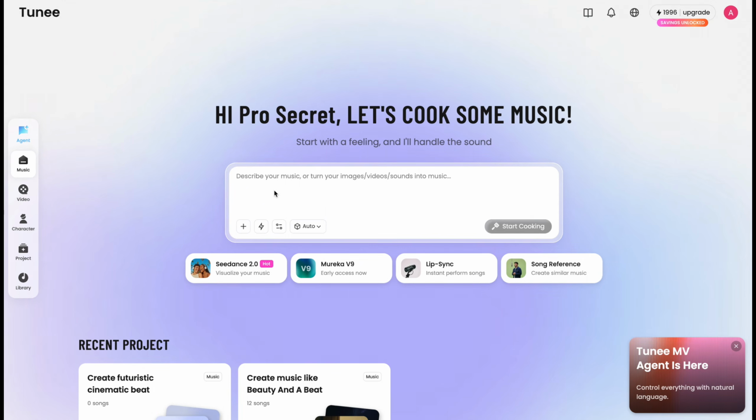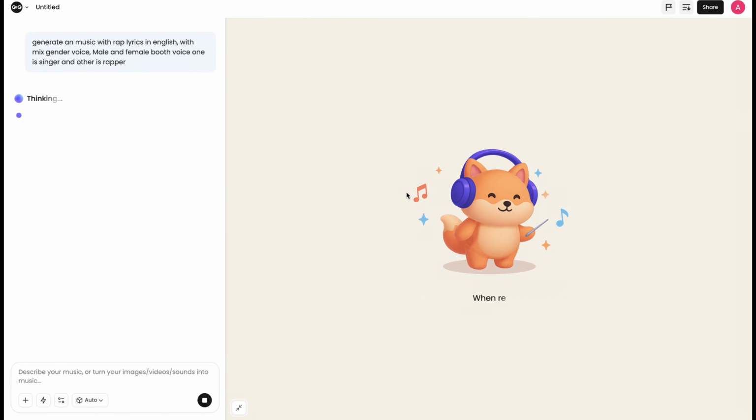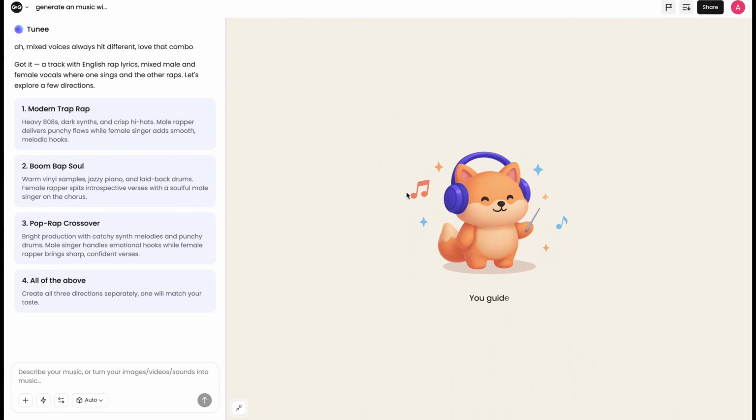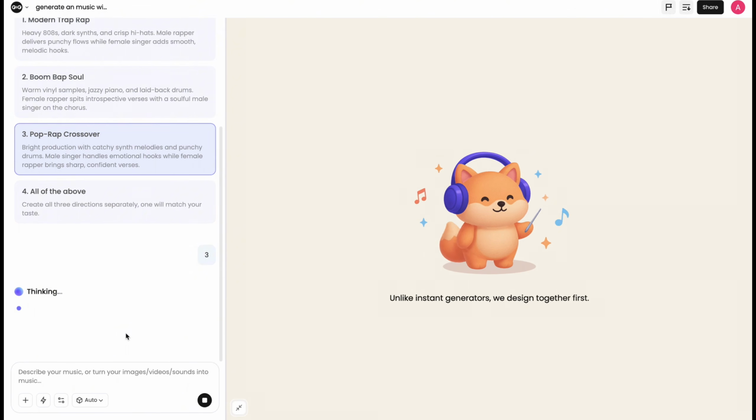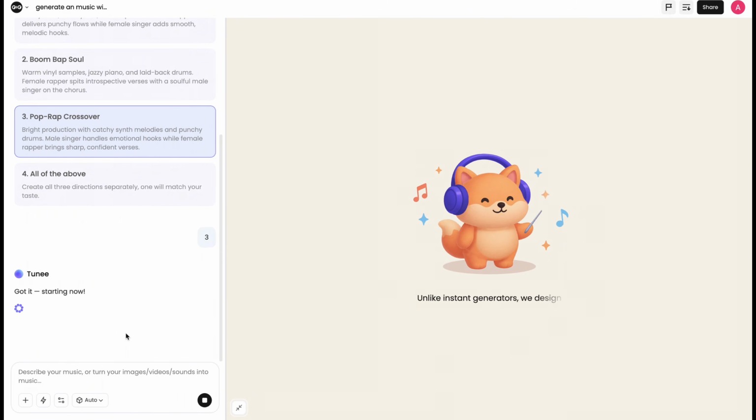For this demo, I want to generate a rap song with both male and female vocals. As you can see, I already wrote my prompt exactly the way I want it. I'll keep all the settings on default and click generate. Now it takes us into the Tunee agent workflow, where you can generate, edit, and refine everything through simple chat. First, it asks for the style of the music, so I'll select this one. Then AI starts building the music prompt automatically.